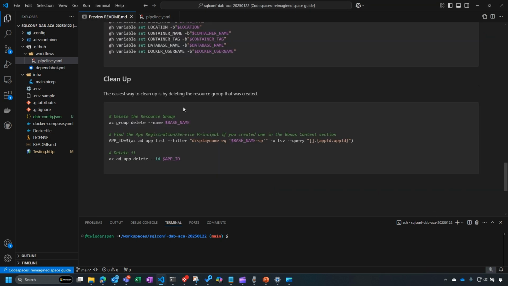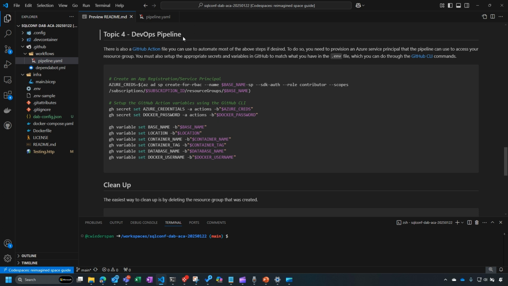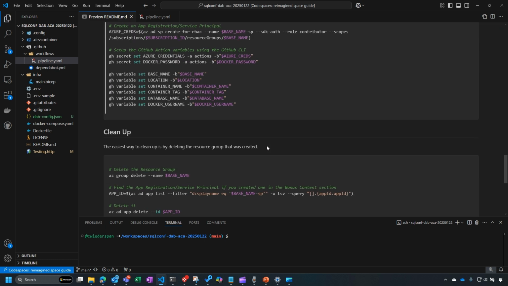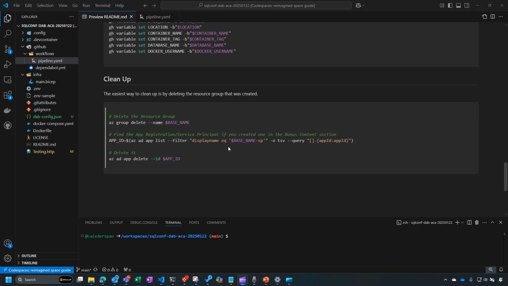There is some documentation here in the README file under this topic 4 that gives you what you need to set up your secrets and your variables using the GitHub CLI. We talk about where you get the Azure credentials and how those fit in. And then when you're done, just use this cleanup section to tidy up and remove all the resources that you created as part of the demo.